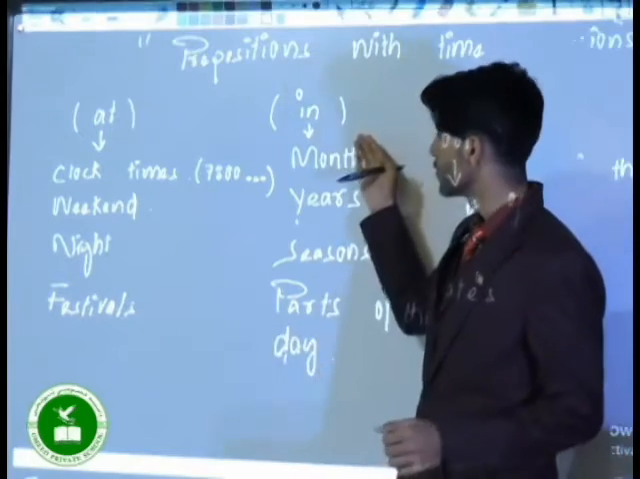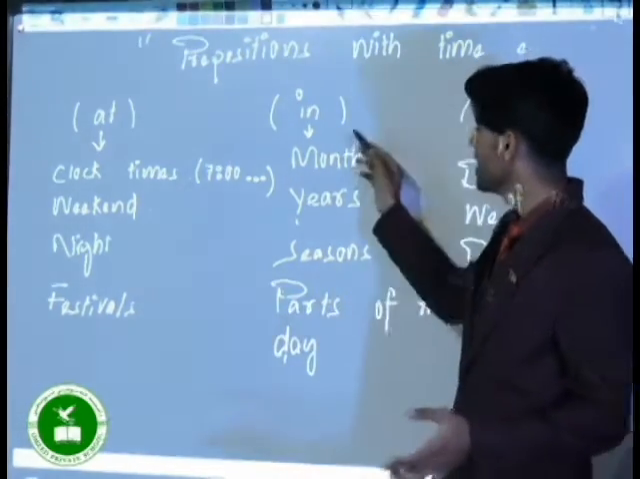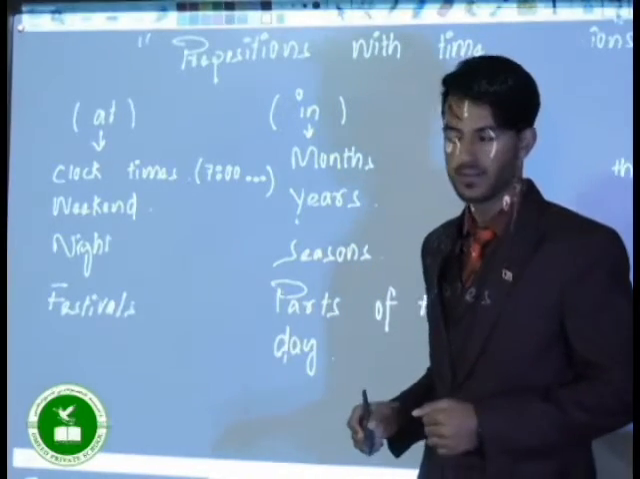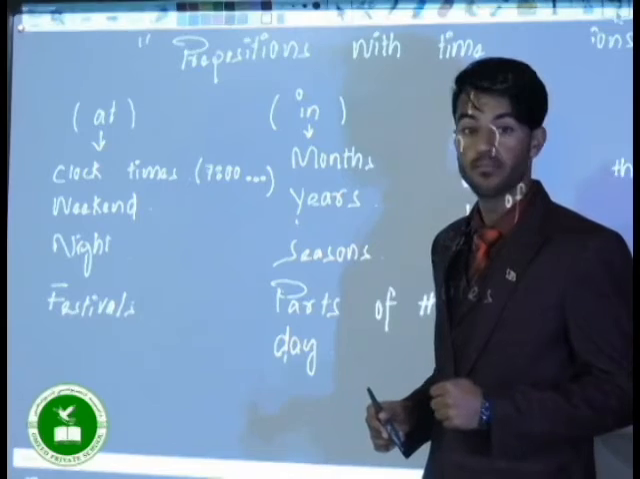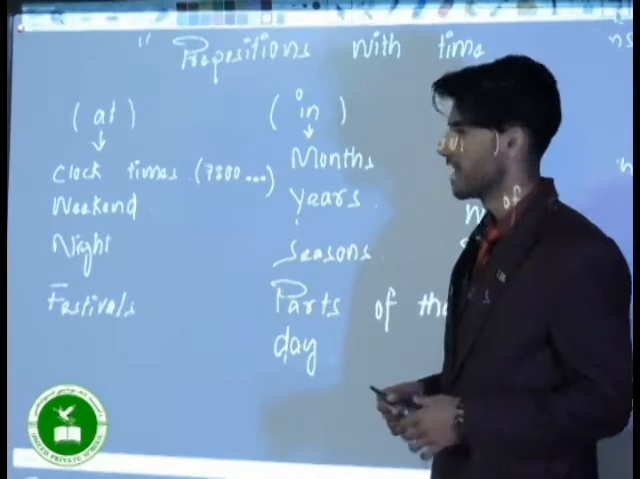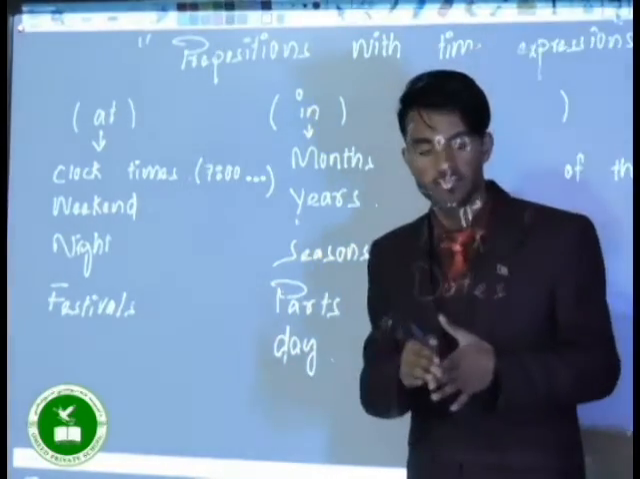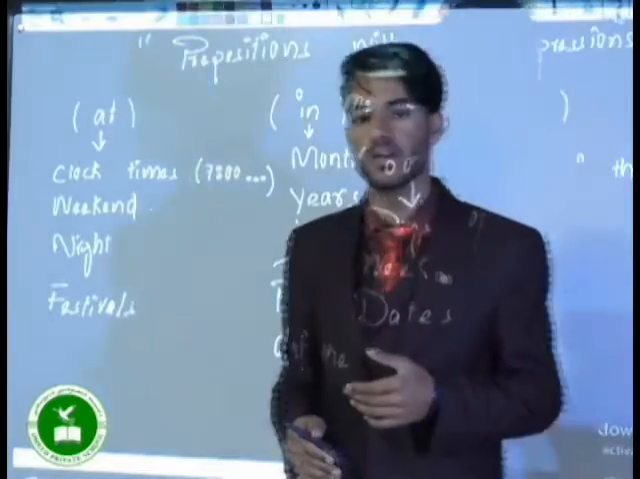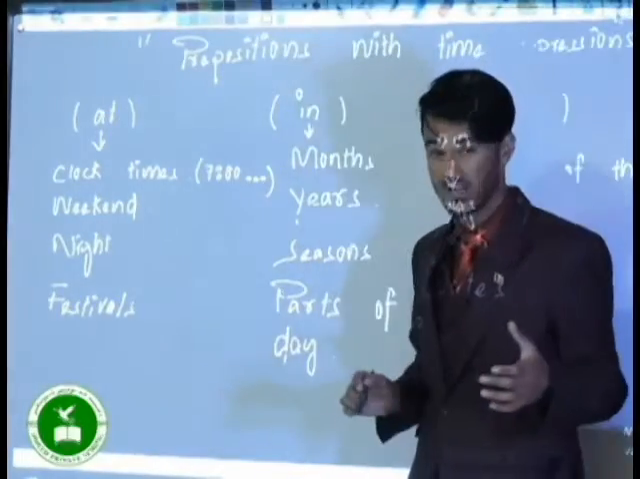And the next preposition, that is in. When do we use in? In is used with months. For example, what is your birth month? So you can say, well, I was born in December. So for months, in December, in January, in February, in April, in August, we use the preposition in, okay?